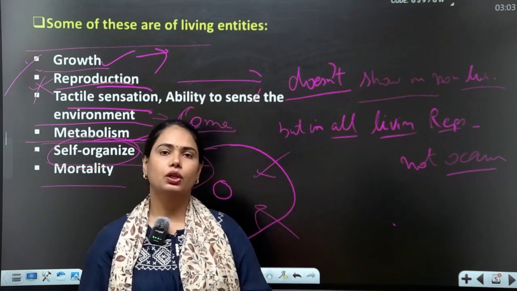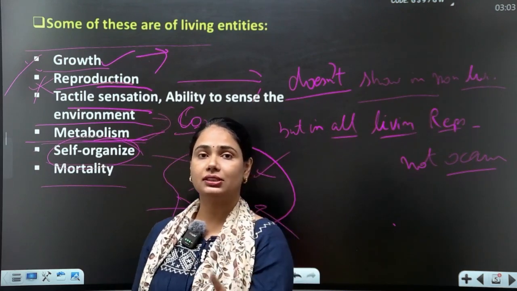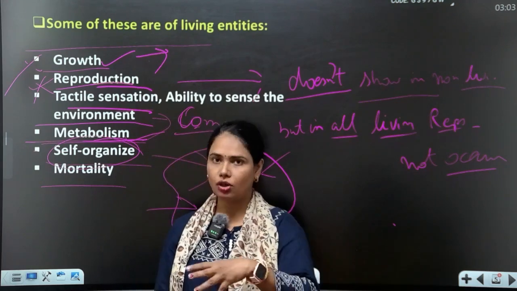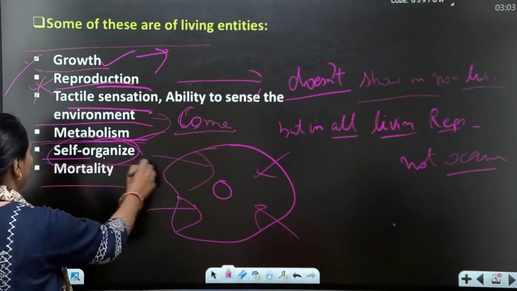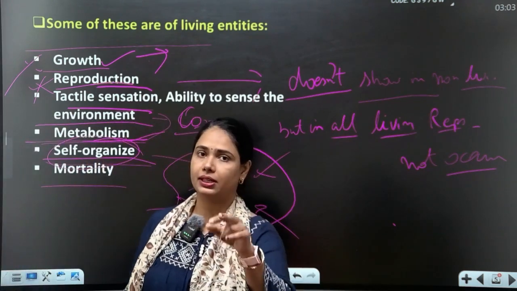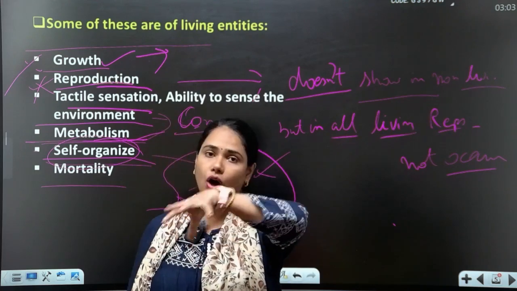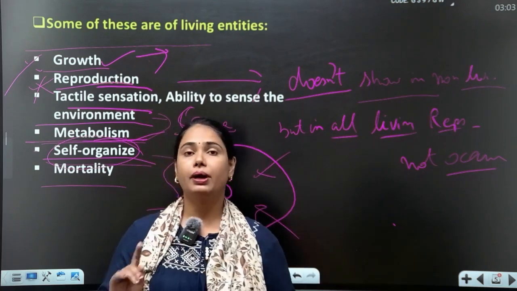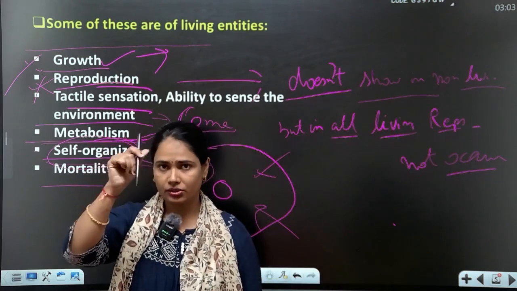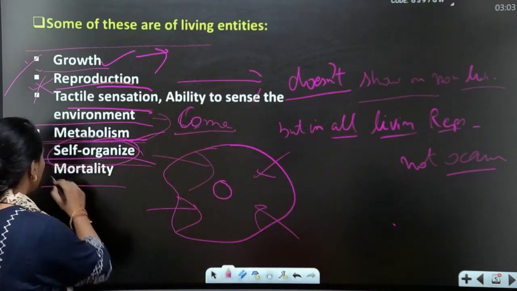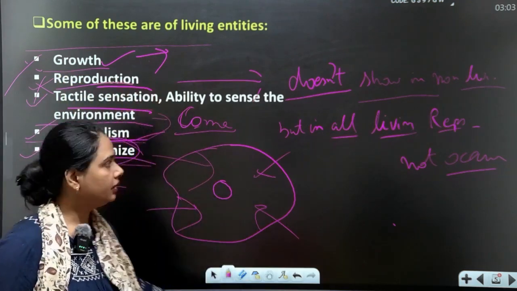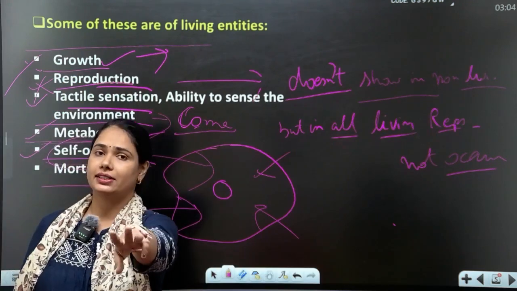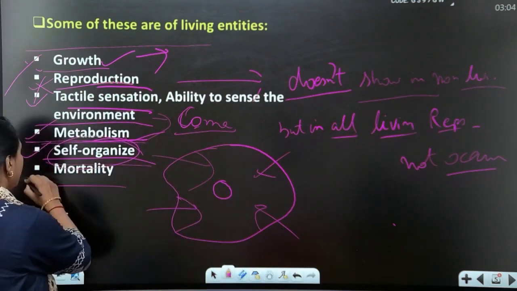So that is self-consciousness or awareness of what is happening in your surroundings. You are not dumb. So self-organization happens only in living organisms, and all living organisms show this character, but non-living things don't. Okay, students, so got it. My three ticks, these all are true living characters.